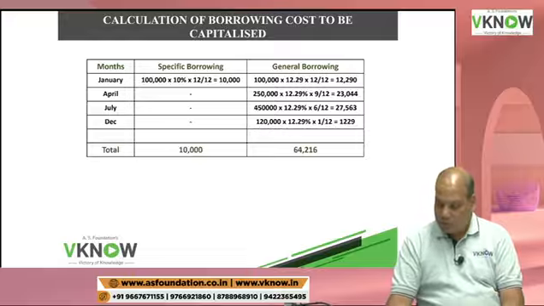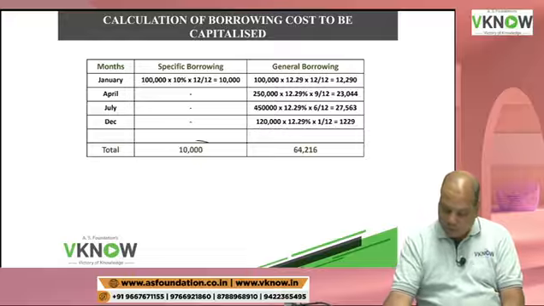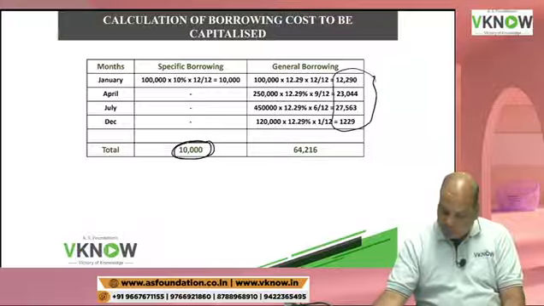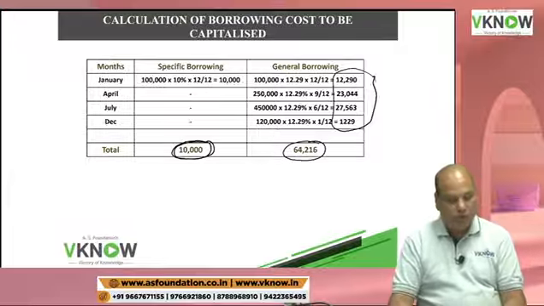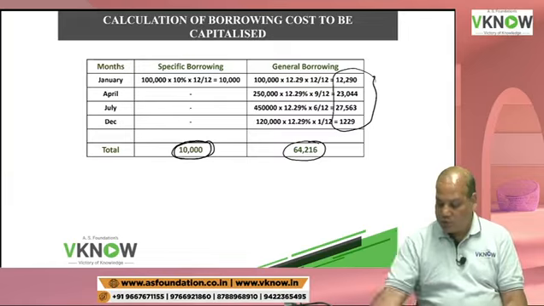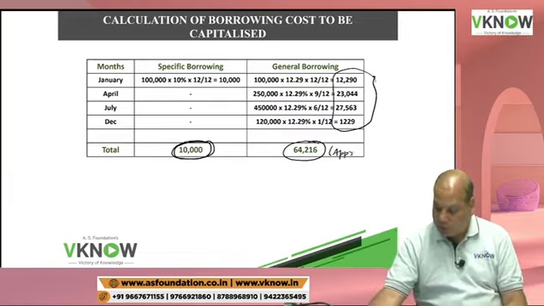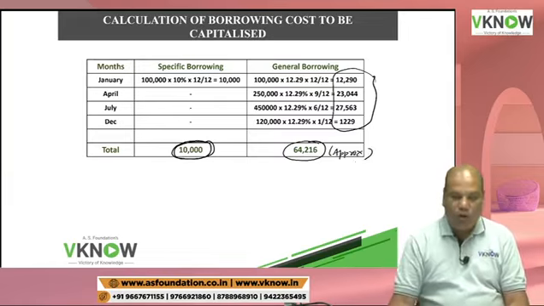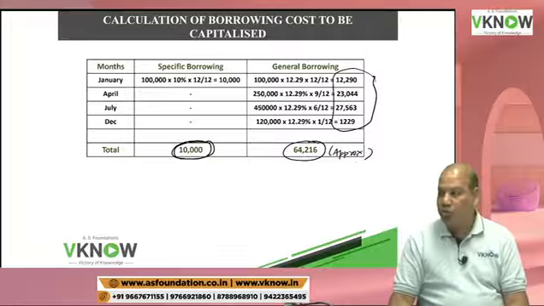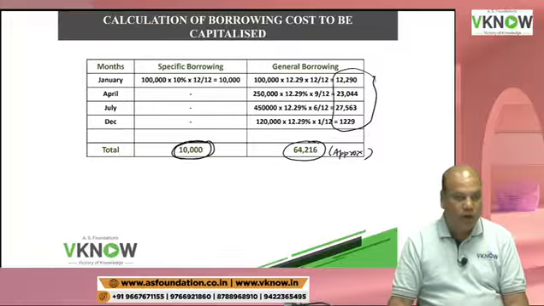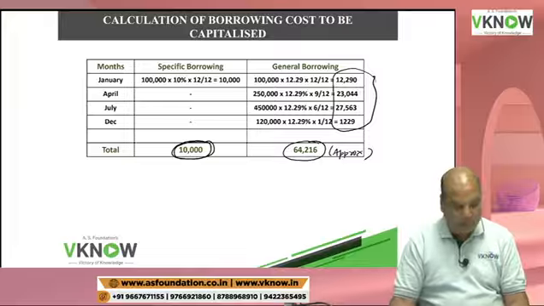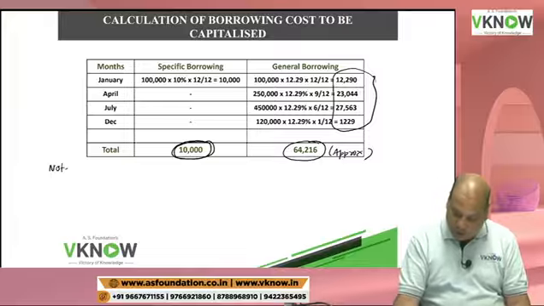And if you take the total, specific borrowing is 10,000 and general borrowing is 64,216. General borrowing is 64,216, approximately. Due to rounding off, the answers of two students can be a little different. So a difference of 100, 200 rupees is also okay. 64,216.